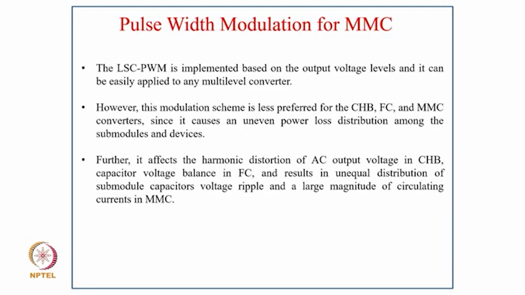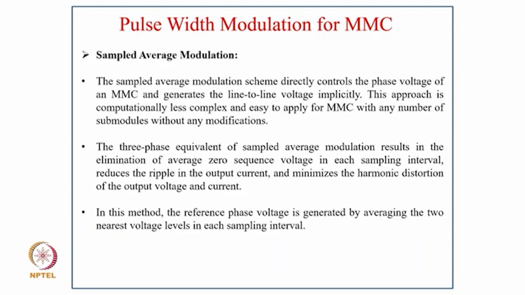However, this modulation scheme is less preferred for the CHB, FC and MMC converter, since it causes an uneven power loss distribution among the submodules and devices. Further, it affects the harmonic distortion of the AC output, the CHB capacitor voltage balance, and the flying capacitor balance, and it results in unequal distribution of submodule capacitor voltage ripple and a large magnitude of circulating current in MMC.